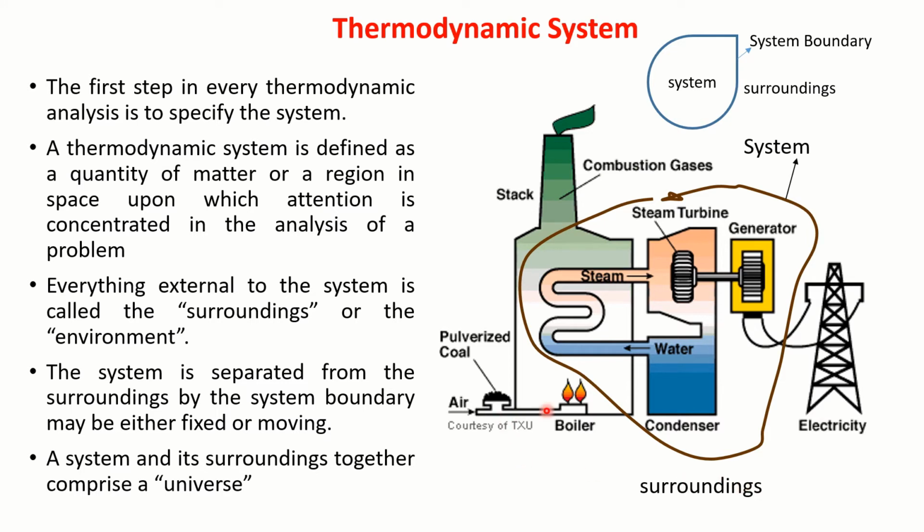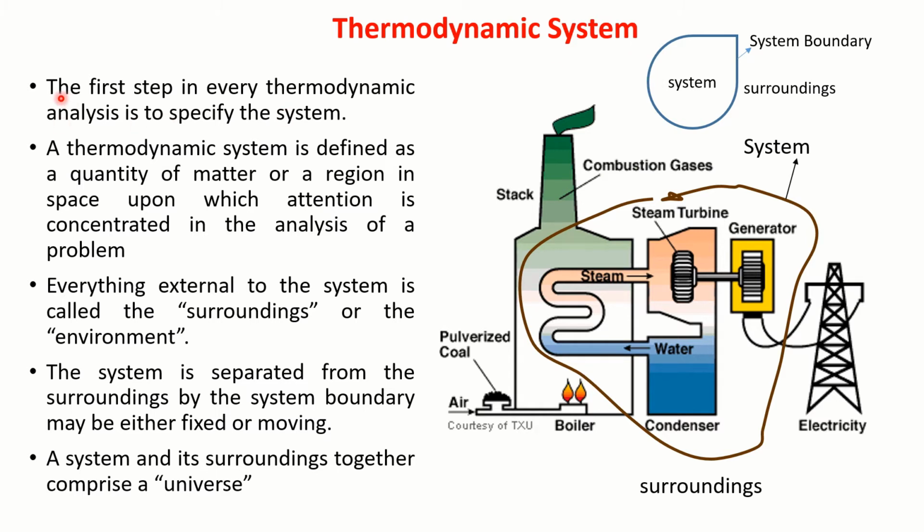Correct? So now the thing is, whatever is inside this boundary we have, we call it a system. All other things we call surroundings. So in thermodynamics, we simply draw an arbitrary shape figure, and whatever is inside, we call it the system. Outside this, whatever is there, we simply call it surroundings, and this is what we call a boundary. This system boundary can be an imaginary boundary or it can be a solid boundary.